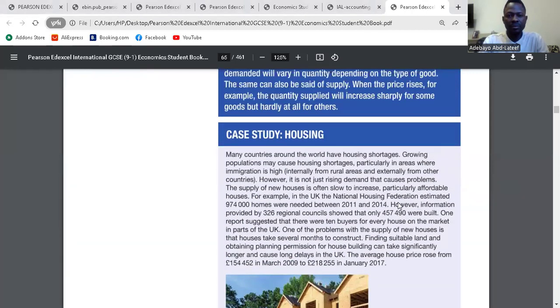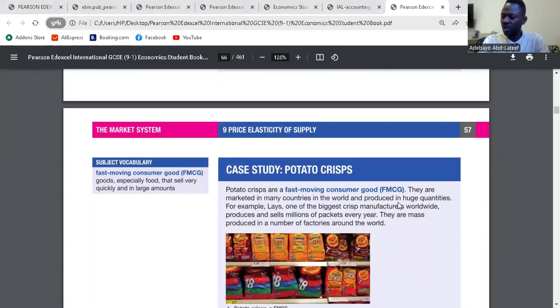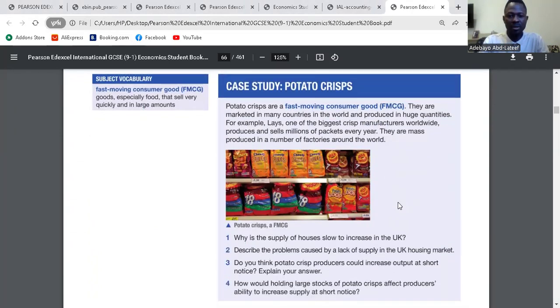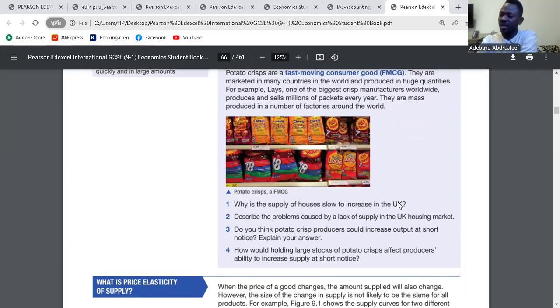Housing, and the potato crisps together. So they ask, why is the supply of houses slow to increase in the UK? Based on the case study that we read, supply is slow because it takes time to construct. To construct a house takes time. It's not something that comes up easily. As a result, the supply of housing will be slow.